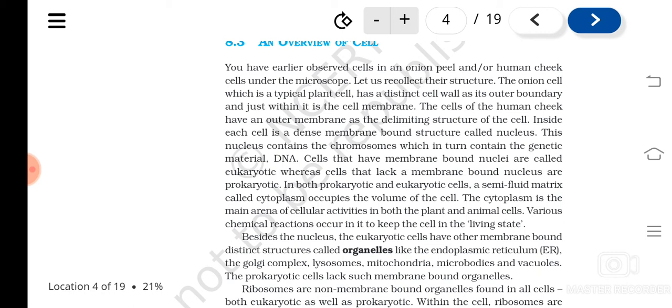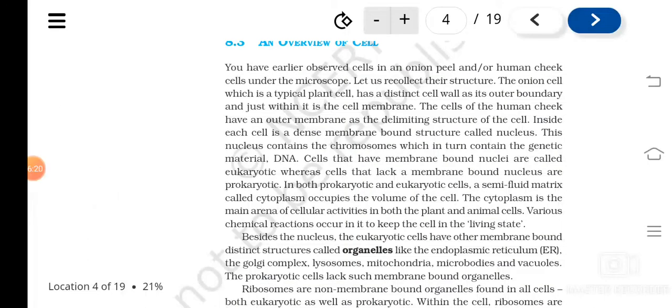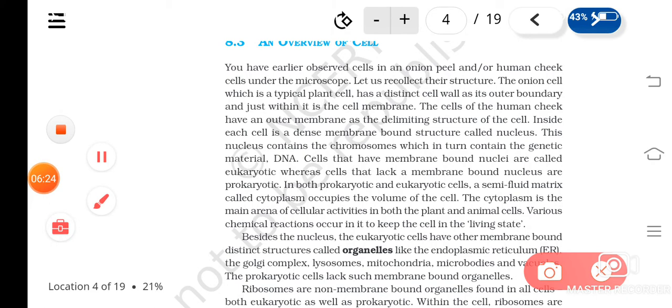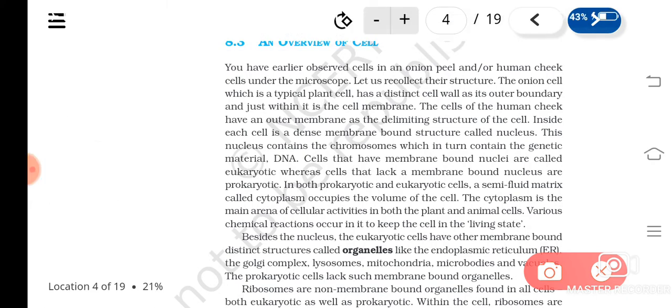Then every cell will have a nucleus, isn't it? A nucleus will be there. In the nucleus there will be DNA, isn't it? Chromosomes will be there, and these chromosomes will have what? DNA.